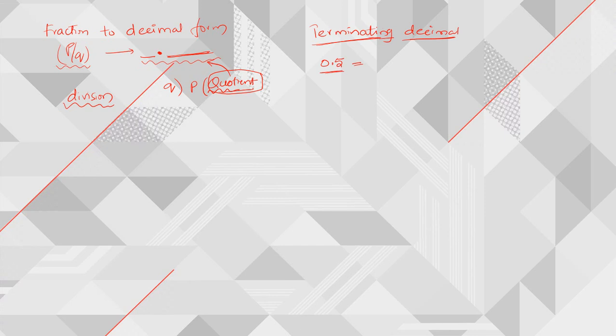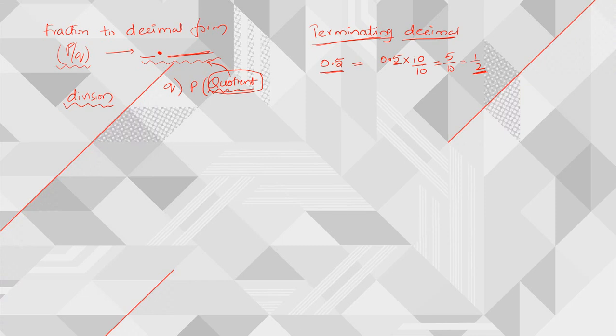So 0.5, how can I write it as a fraction? Simply, after the decimal point, how many decimal places are there? 1 decimal place. So simply multiply with 10 and divide with 10. Then what do I get? 5 by 10, and 5 by 10 means 1 by 2. Always write the fraction in p by q form such that p and q are co-primes, that means there won't be any common factors.